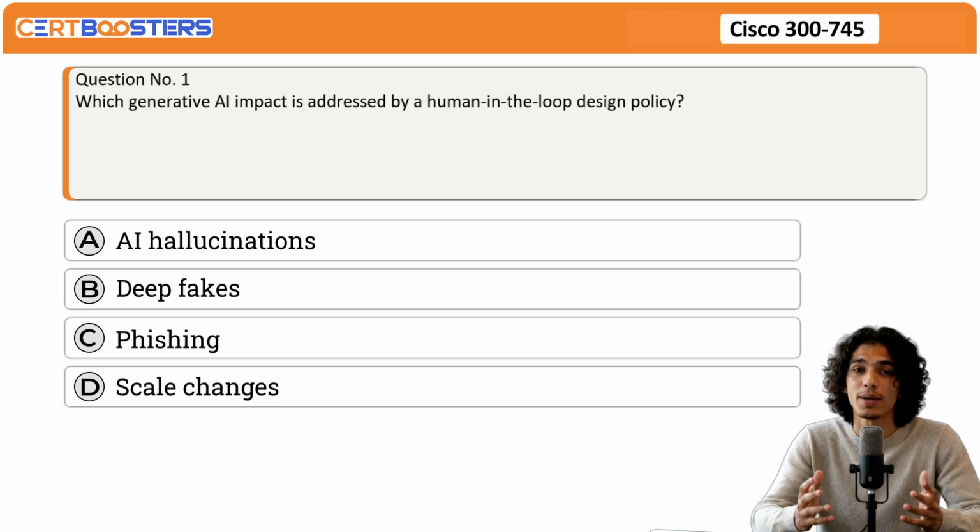In this video, you'll work through exam-style practice questions focused on real-world design scenarios. These questions are structured to reflect how design decisions are evaluated on the actual exam. Let's start with the first question. Question number 1. Which generative AI impact is addressed by a human-in-the-loop design policy? A. AI hallucinations. B. Deepfakes. C. Phishing. D. Scale changes.